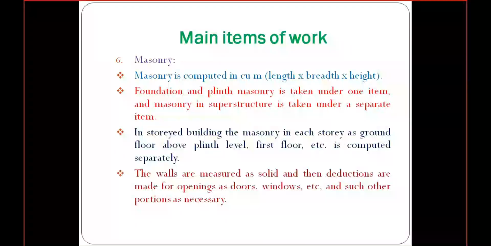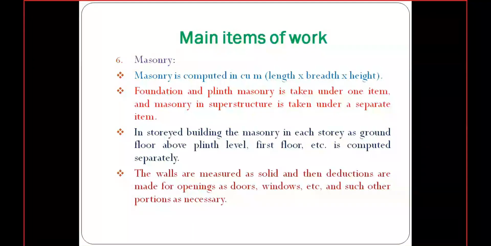Generally the walls are made as solids. That means we are considering the wall as a solid, so there will be some deductions also. There is no masonry portion wherever a door or window exists, or any other lintels or sunshades.